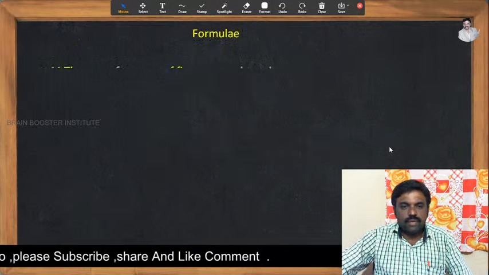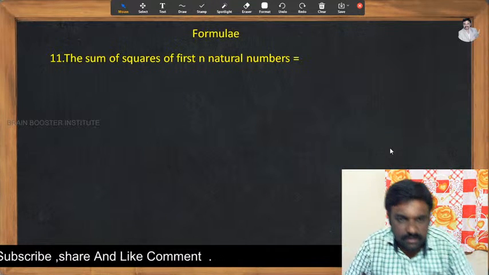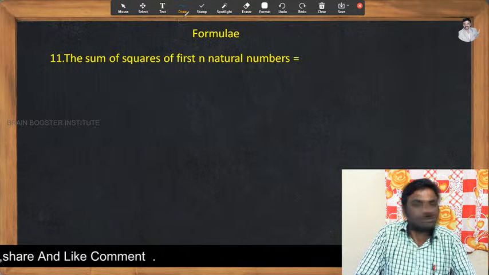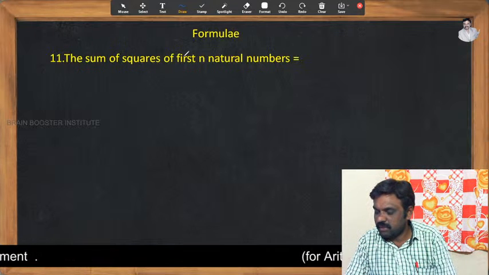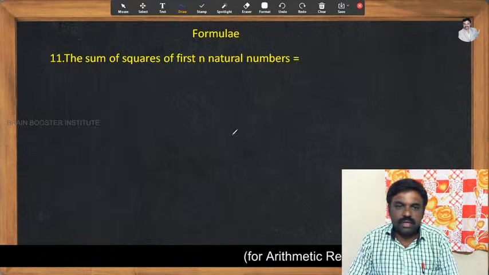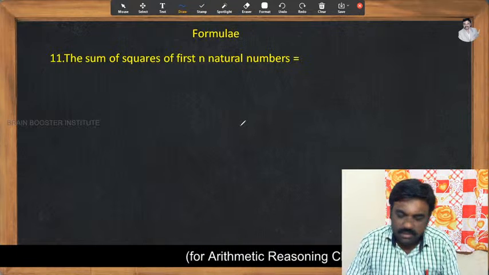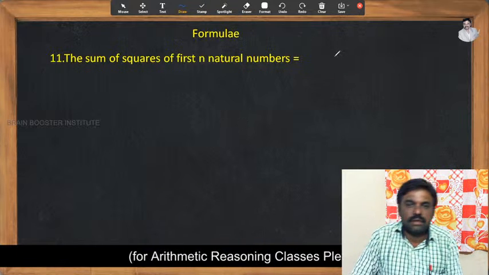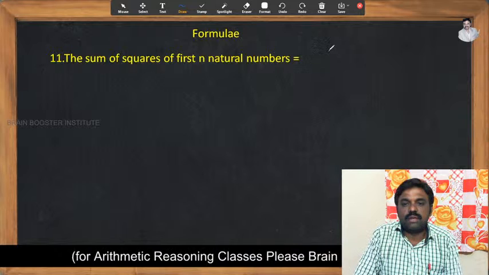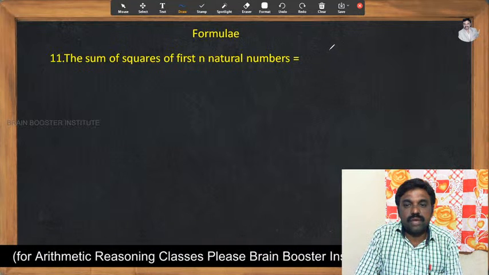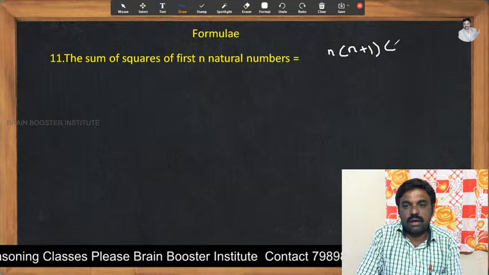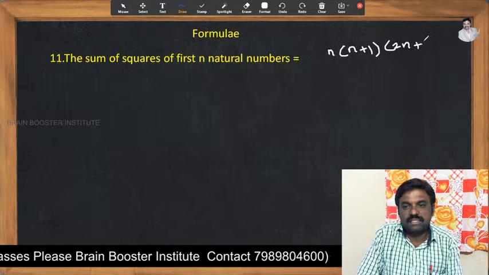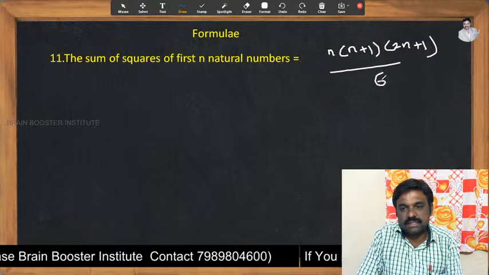Now model number 21. Sum of the squares of the first n natural numbers. This is the formula, my dear students. We know that the sum of the squares of the first n natural numbers is n of n plus 1 of 2n plus 1 by 6.